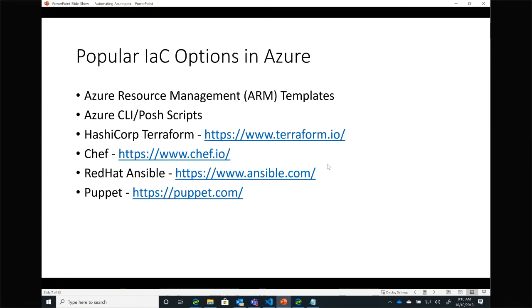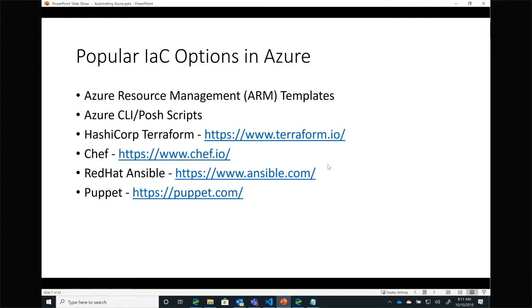So there are many popular options for doing infrastructure as code in Azure. There's some great stuff being done by third parties, which provide vendor agnostic overviews. Staniff talked a little bit about it in the last session. Vendor agnostic ways of deploying things. So I can write, for example, a script in Terraform that says deploy a virtual machine, and then use that same script with very little modification to deploy a virtual machine to different cloud vendors or on-prem or things of that nature.